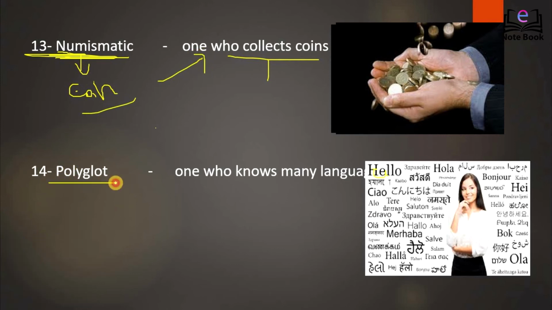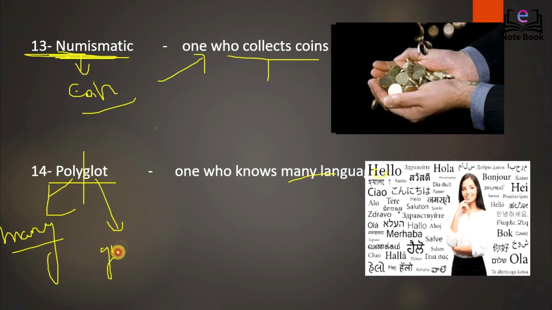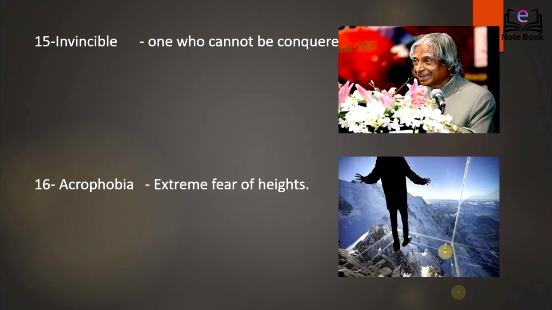The next term is polyglot. Polyglot is a person who knows many languages. How do you remember this? This one is easy to remember. Poly means many. Glot you can remember from the glottis that is present in our neck, inside mouth. What do you do from mouth? You speak. So a person who can speak multiple languages is said to be a polyglot.